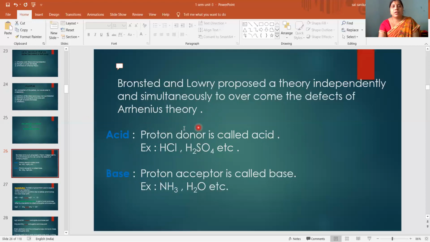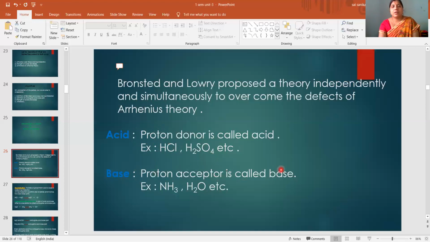When another substance is ready to take the protons, then only it will donate the protons. That means to donate protons, one substance must be ready to accept the protons. So here the proton donor is called acid. Examples: HCl, H2SO4, etc. Protons are nothing but H plus ions. The substance which donates protons to another substance is called Bronsted acid. These are the examples.